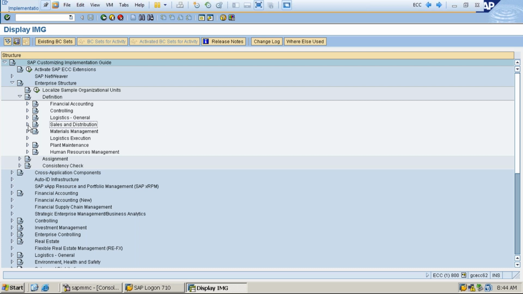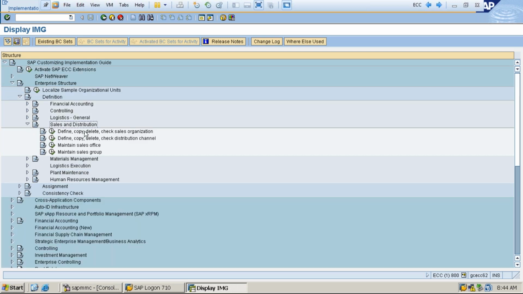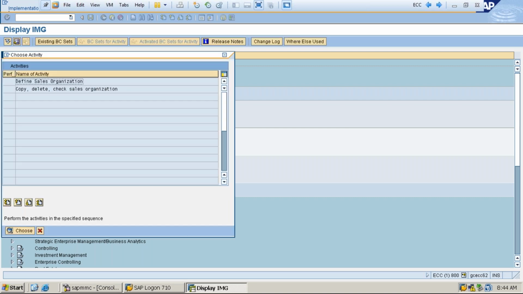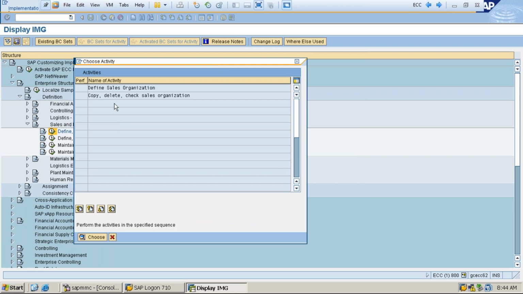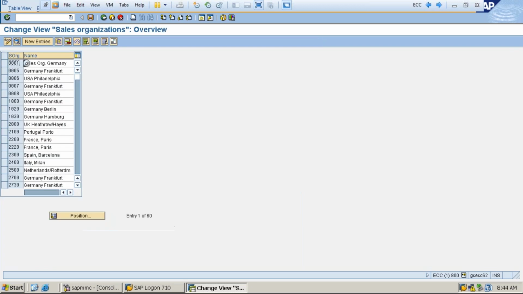Now I'm going to expand the sales organization. If I expand here, I can see define, copy, delete, check sales organization. Let's execute this button and I will get this particular pop-up message. Now here I'm going to define the sales organization. Yes, I'm going to double click on define sales organization. I got 60 entries out of 60.